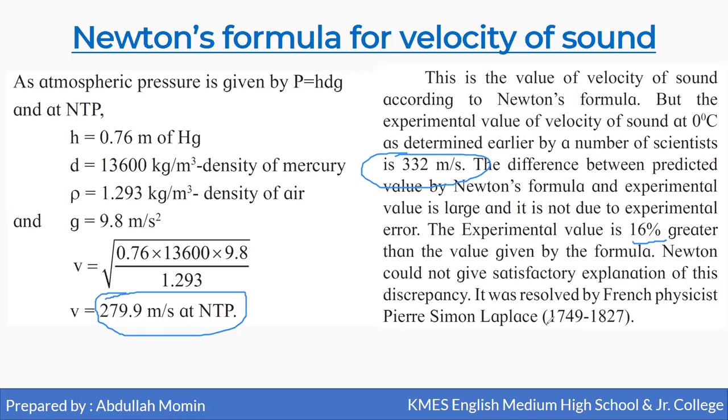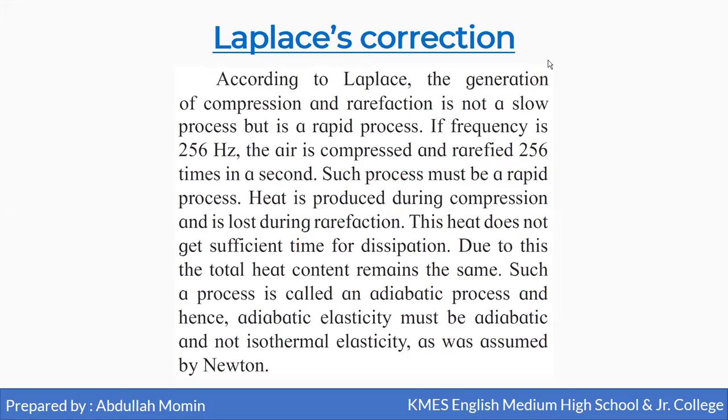Pierre-Simon Laplace. So now Laplace has made a correction in Newton's formula. So let's see what Laplace said. According to Laplace's correction, the generation of compression and rarefaction is not a slow process but a rapid process. So Newton said that the formation of compression and rarefaction is a slow process, but Laplace suggests that the formation of compression or rarefaction is a very rapid process.